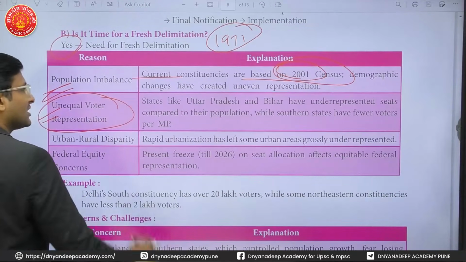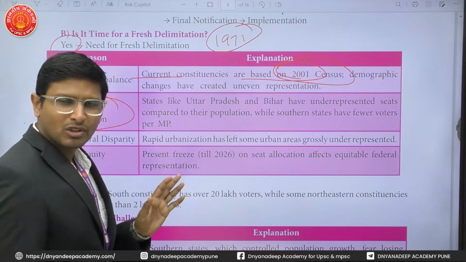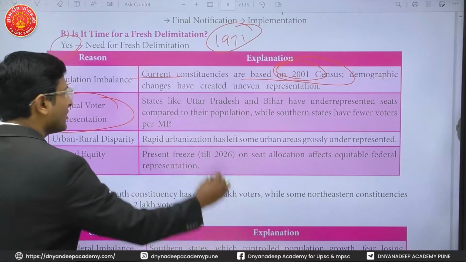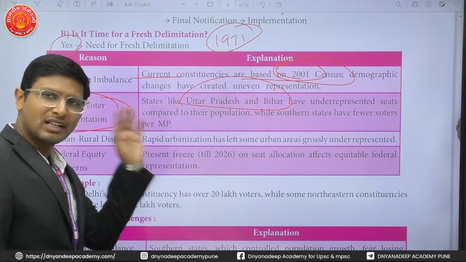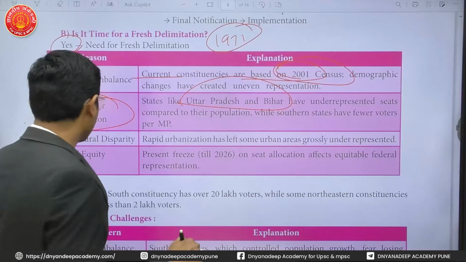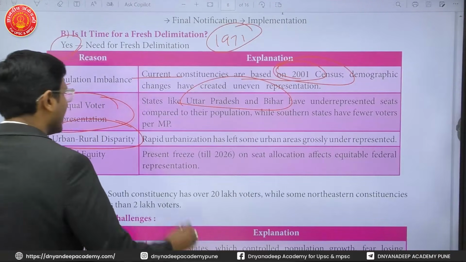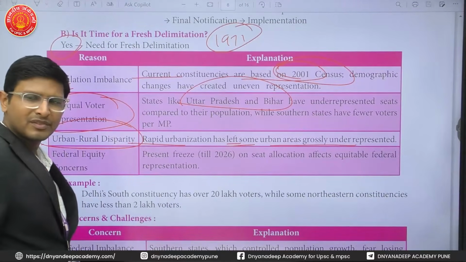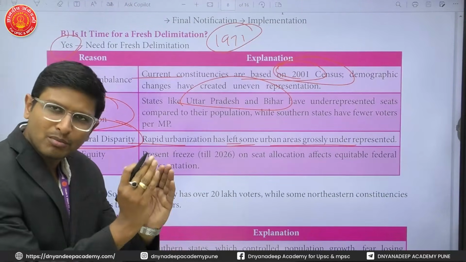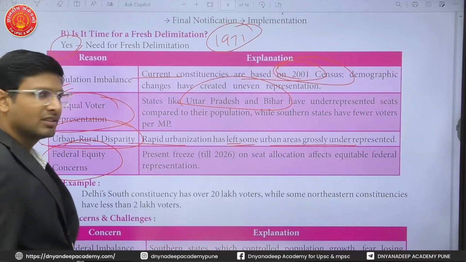Unequal voter representation. In some states, there is a lot of voter representation. In some states like UP and Bihar, one MP is representing lakhs of people, so many lakhs of people lack representation. Urban-rural disparity is there. Rapid urbanization has left some urban areas grossly underrepresented, because the huge population is there and a limited number of MPs. Federal equity concerns.